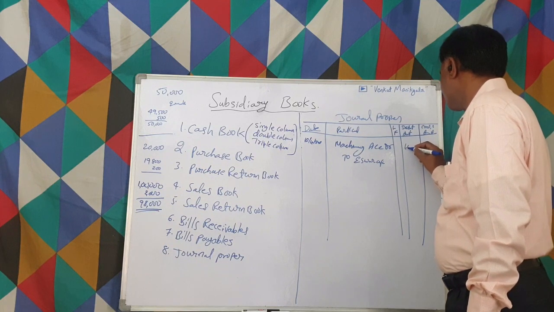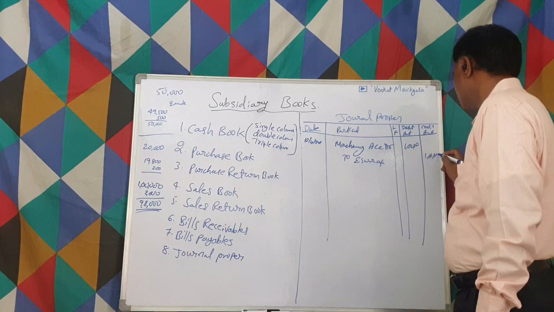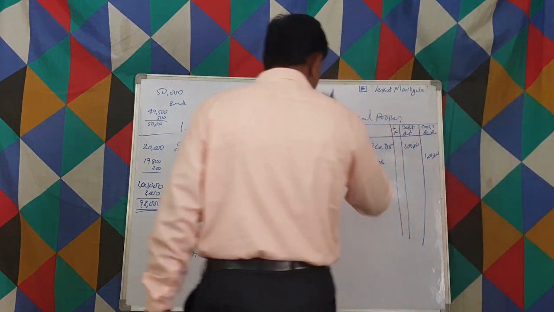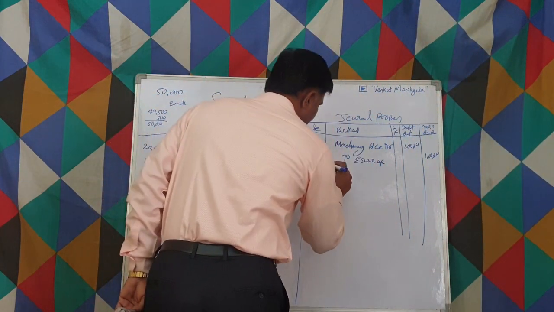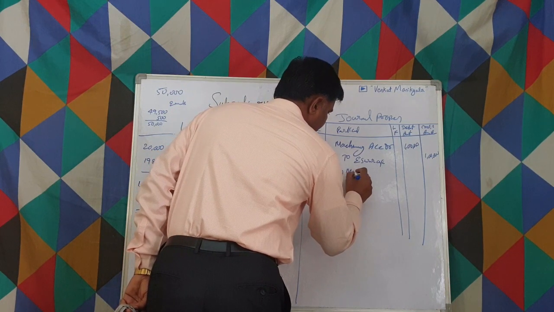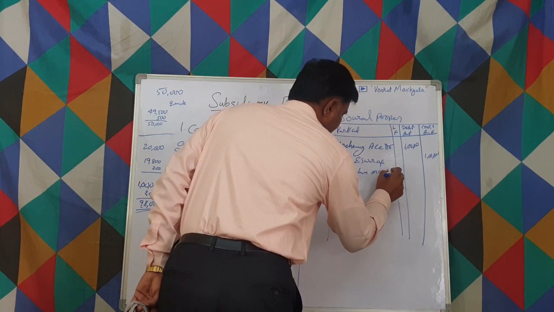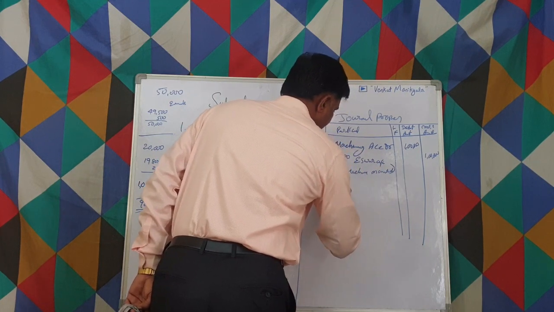Let us suppose we have purchased for 1 lakh, right? And here, as usual, whatever we follow, that we have to follow here. Being machinery purchased on credit basis, right?